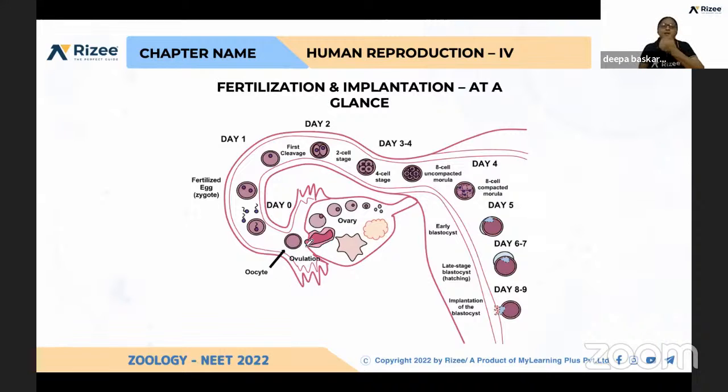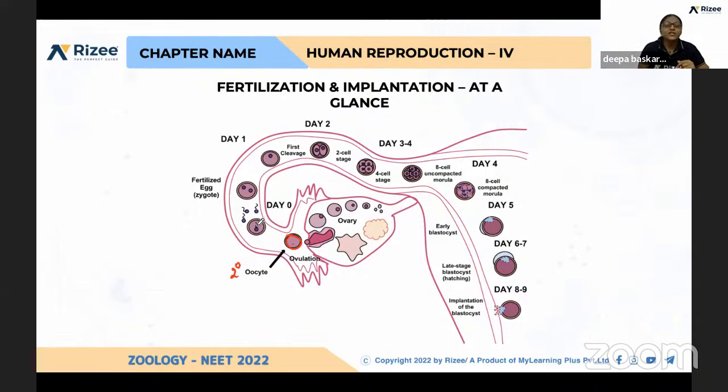Exactly at the 14th day, this is the Graafian follicle and this is the ovary. From the ovary, the egg is released as a secondary oocyte, and it is waiting in the ampullary region, and the sperm is traveling through the vagina, cervical canal, uterus, isthmus, and ampulla.